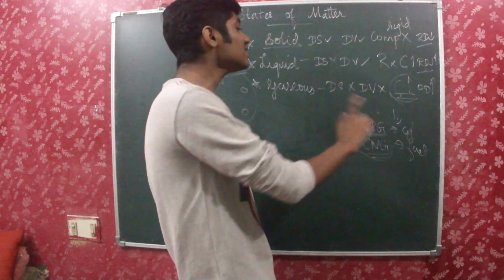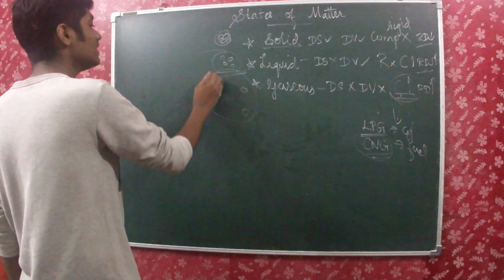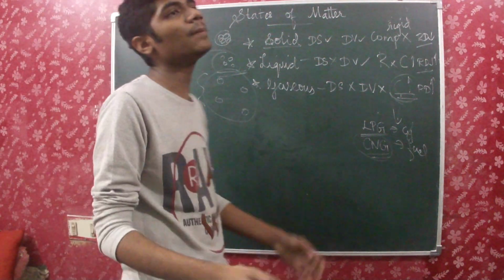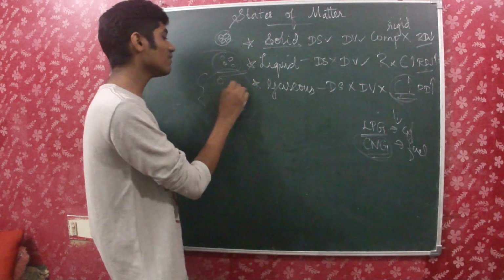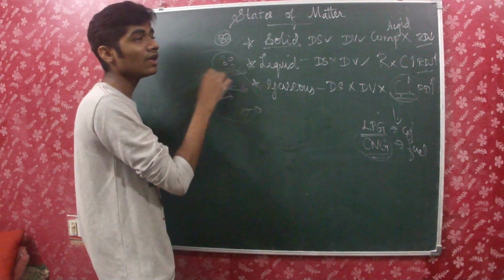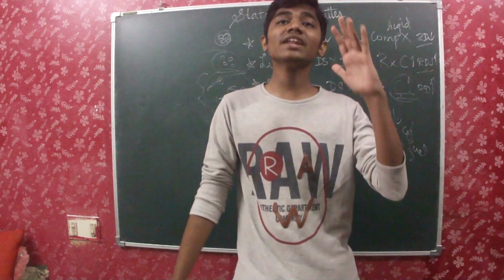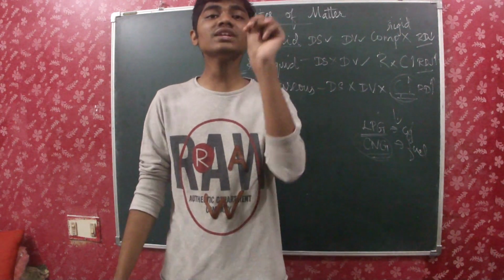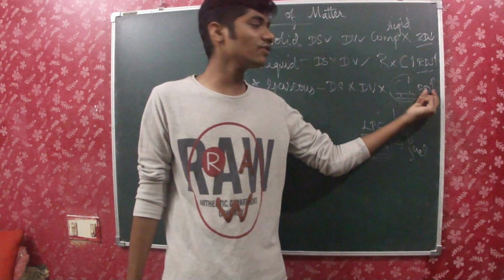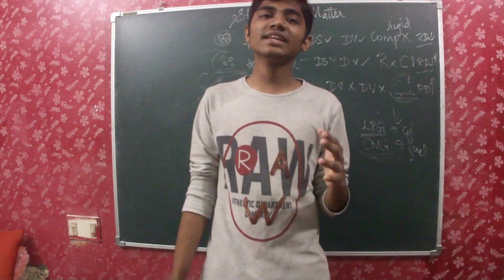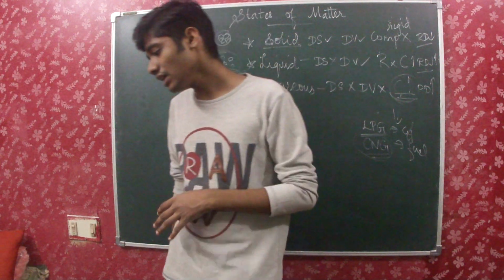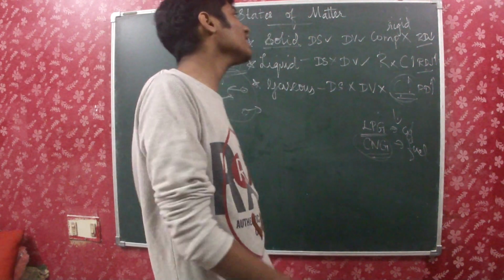So for the highest rate of diffusion in gases, one reason is that the space between the particles is very high, and the other reason is that the particles move with a very high speed. The speed of the particles is very high. That is, in gas, two reasons are responsible for the very high rate of diffusion. One is the particles are very far away from each other, and the next reason is that they move with very high speed. So when they move with very high speed, what happens?